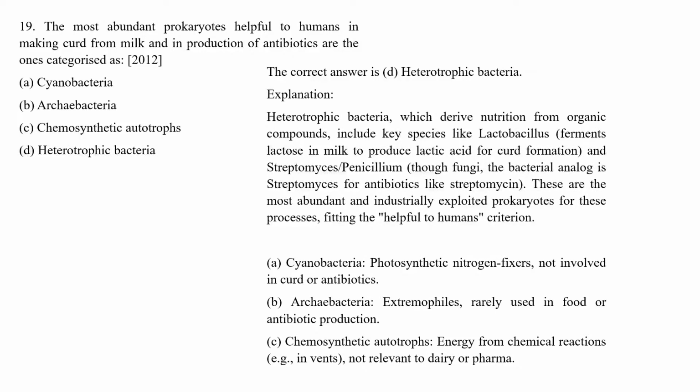Heterotrophic bacteria, which derive nutrition from organic compounds, include key species like Lactobacillus, which ferments lactose in milk to produce lactic acid for curd production, and Streptomyces. Penicillium is a fungus, but the bacterial analogue is Streptomyces, which gives antibiotics like streptomycin. These are the most abundant and industrially exploited prokaryotes for these processes, so it is very helpful to humans. The correct answer is heterotrophic bacteria.